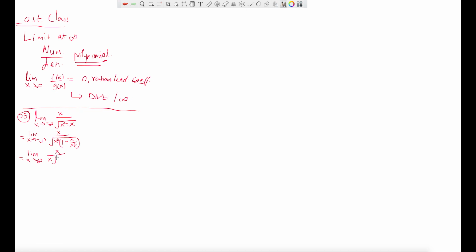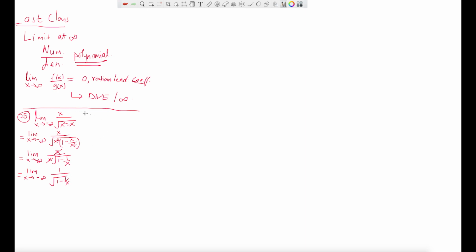And then times the root of 1 minus 1 over x, because one of the x cancels out. Now you see that cancels out, so that becomes limit x tends to negative infinity. What is left is 1 over the root of 1 minus 1 over x.